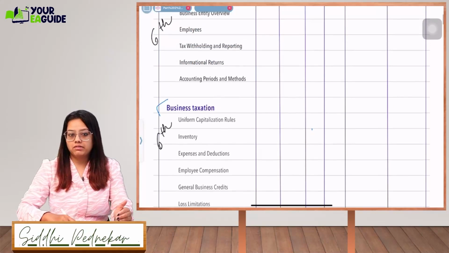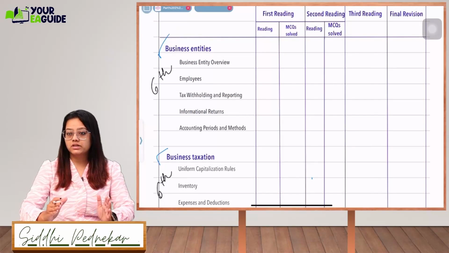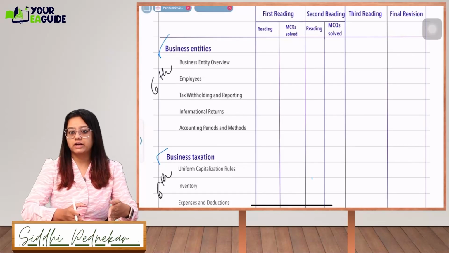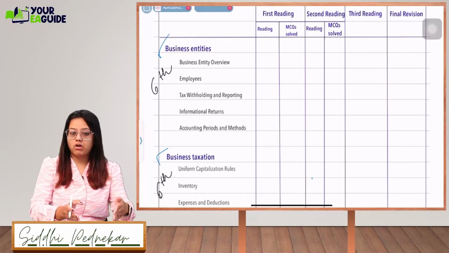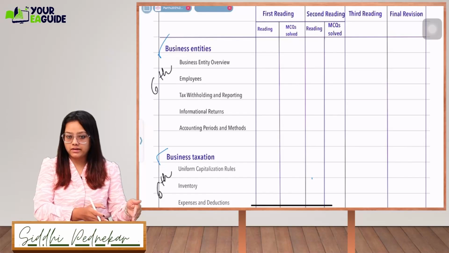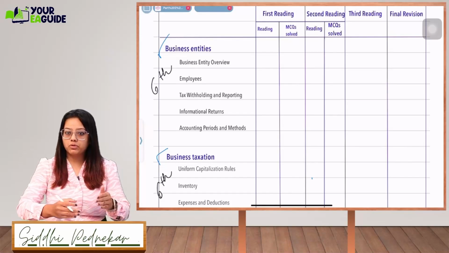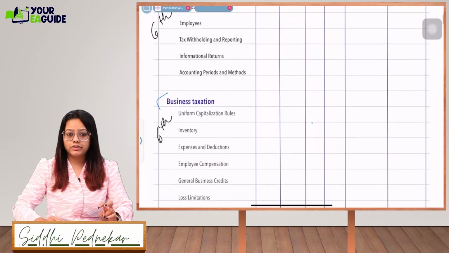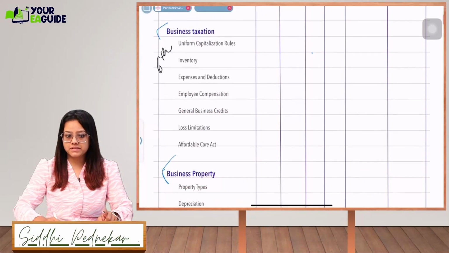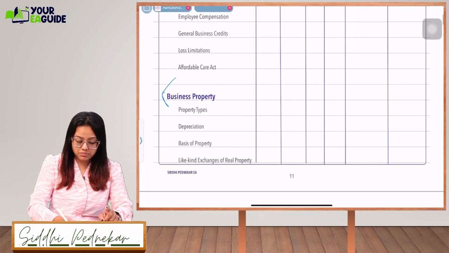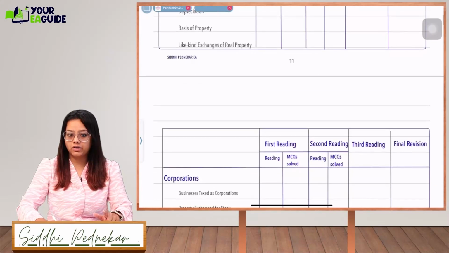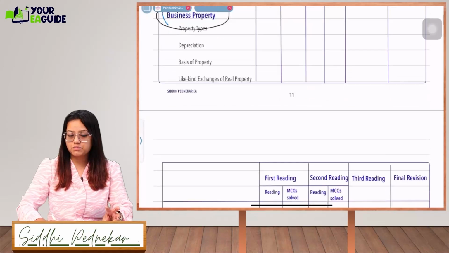One disclaimer I would like to give is that this is just a revision lecture. So those who have already attended the regular session, or those who are studying and have completed their regular studies, for them only these lectures will be useful. Today we are going to complete business entities and business taxation. Then for business properties, we are going to take it whole on a single day, so the third day will be business properties.